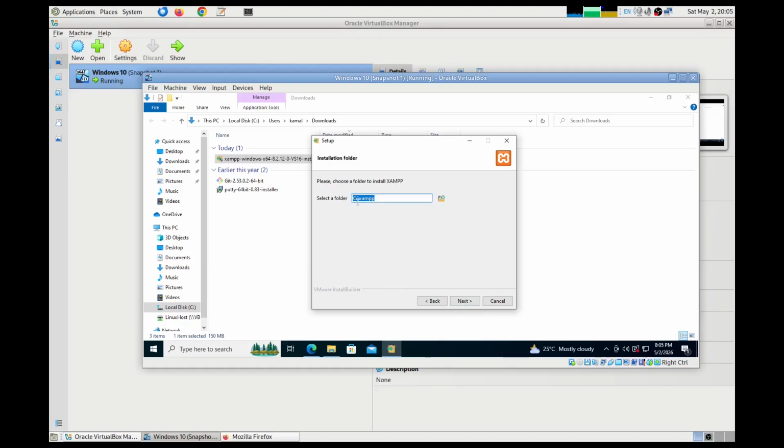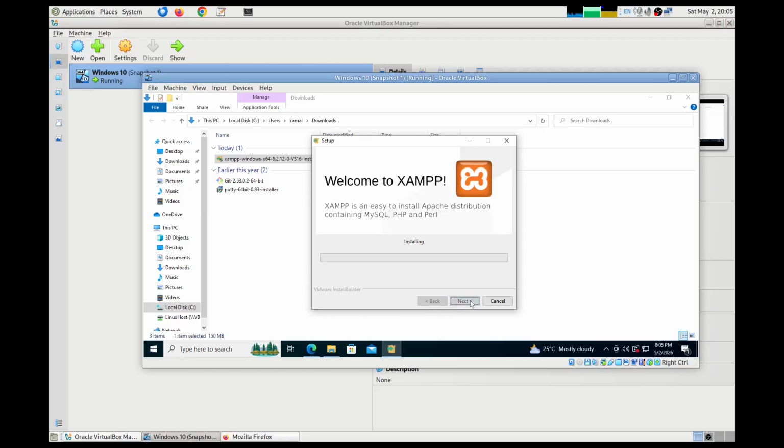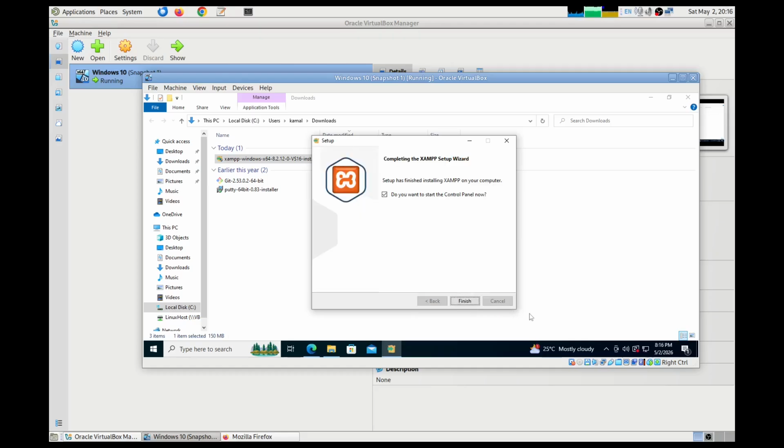The folder C:\xampp, let's accept that. Language, and next. Okay, it's installing. Okay, XAMPP got installed.